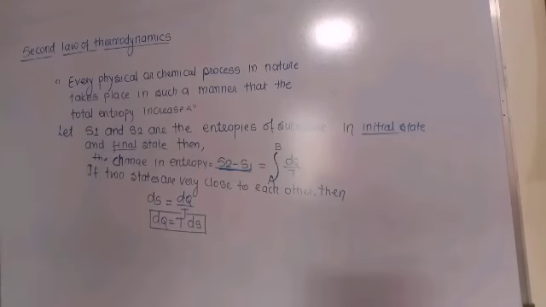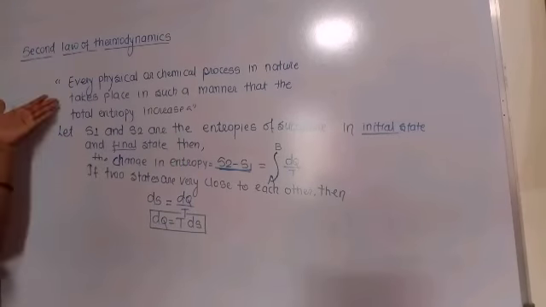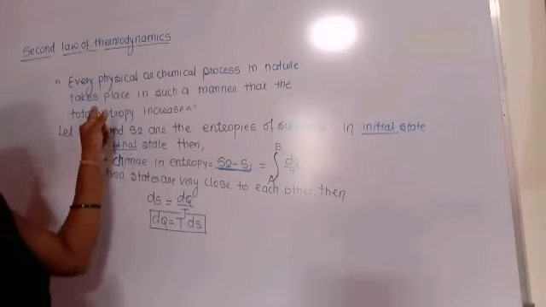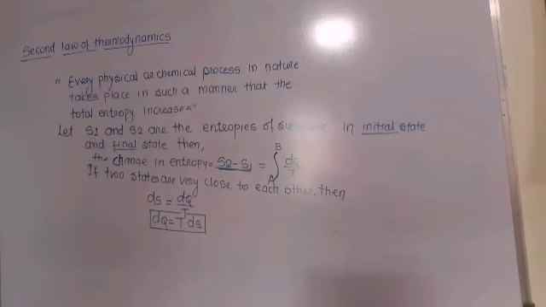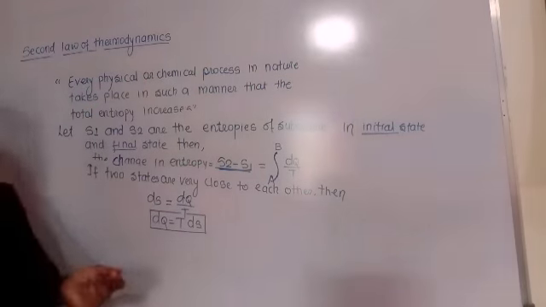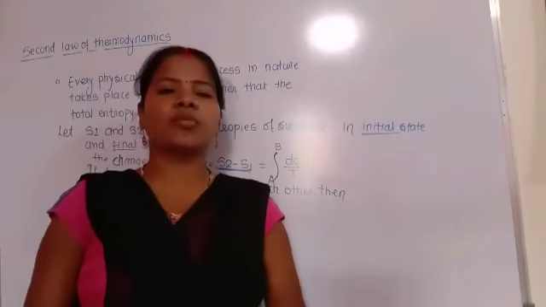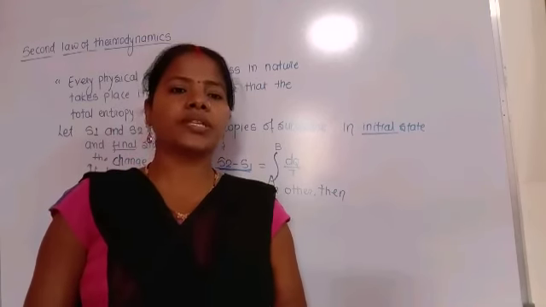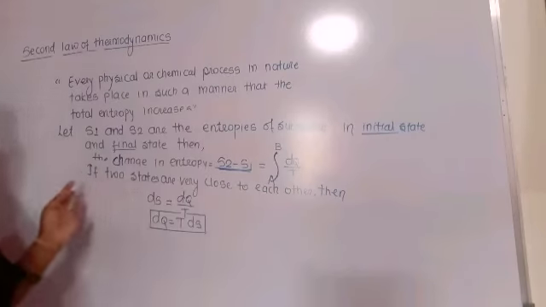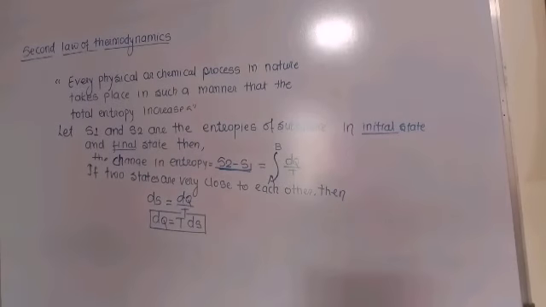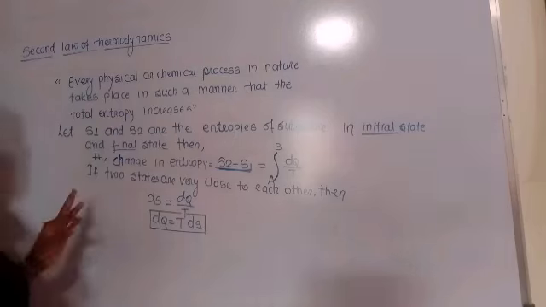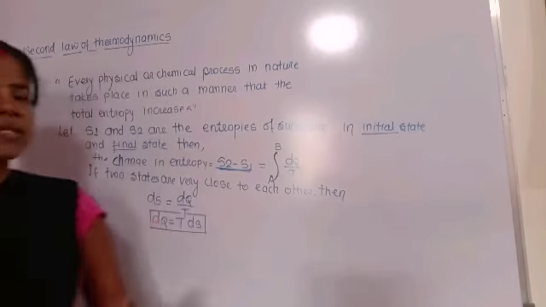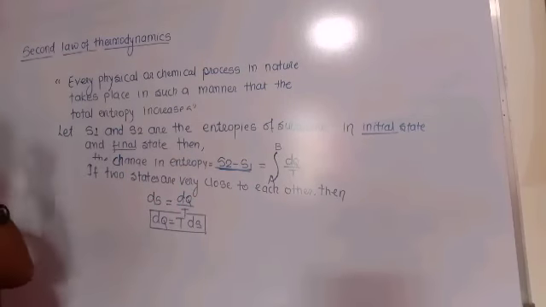Okay, so this is the second law of thermodynamics. The statement is that every physical or chemical process in nature takes place in such a manner that the total entropy increases. The thermodynamic probability increases because of the heat exchange between the two states A and B, or the two bodies A and B at different temperatures. So that's why the thermodynamic probability increases, and due to this the entropy also increases. So this is the second law of thermodynamics.